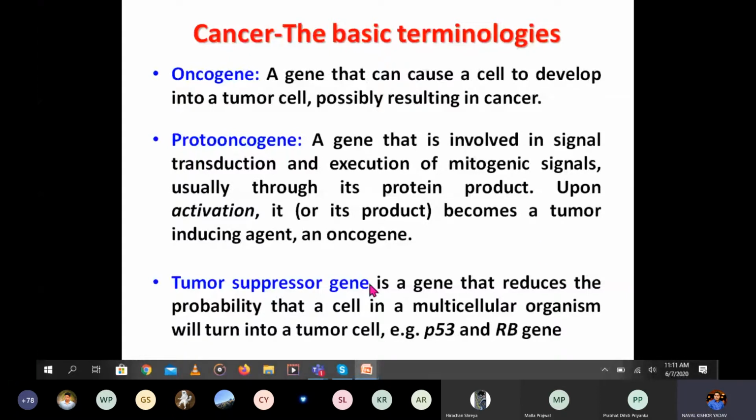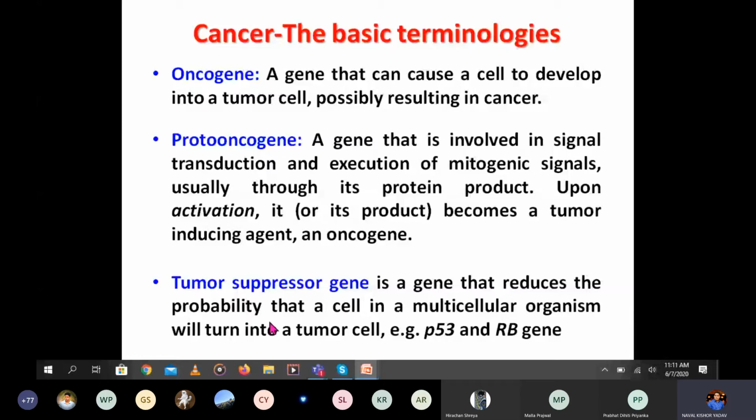Tumor suppressors, by name itself, are suppressors which can suppress tumor development. It is a gene that reduces the probability that a cell in a multicellular organism will turn into a tumor cell. So it prevents the development of tumors. Some examples are P53 and RB genes. These are the genes which suppress the development of tumors, and that type of gene is known as a tumor suppressor gene.